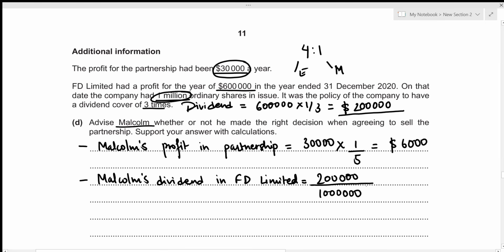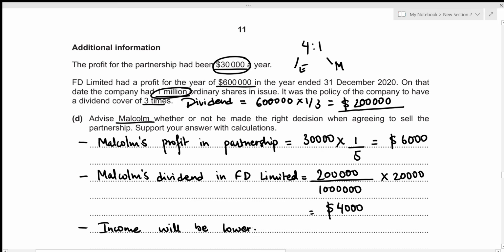And in order to figure out Malcolm's particular dividend, we multiply this amount with Malcolm's amount of ordinary shares, which is 20,000. Now this gives Malcolm's dividend in FD Limited to be 200,000 divided by 1 million times 20,000, which is 4,000. So what we can see is that Malcolm's income has definitely decreased in becoming shareholder of FD Limited rather than staying as a partner in the partnership with Eunice, right? Let's write it down. Income will be lower.